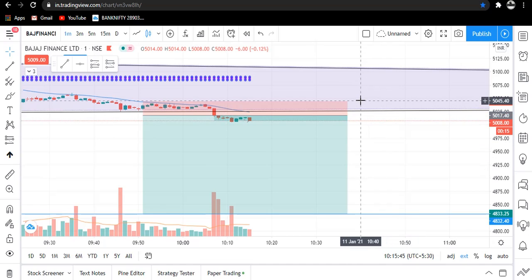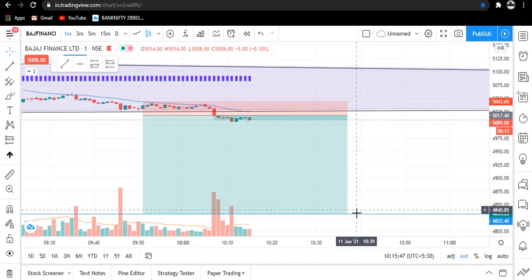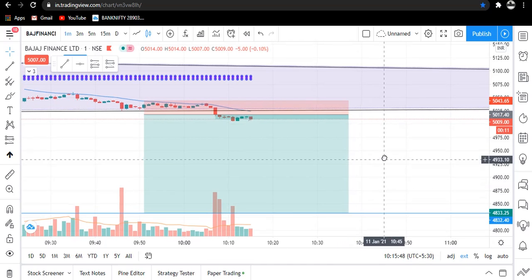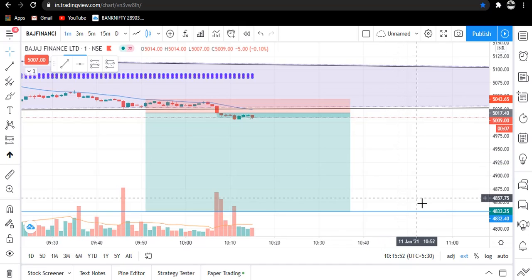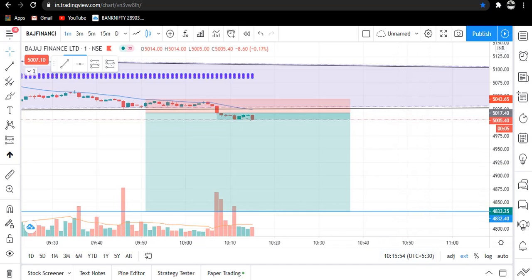So traders, this is a stop loss and here is a target. Okay traders, so let this trade get completed. I will explain you the logic which I am using for this trade. So now I am pausing the video and I will update you after some time.